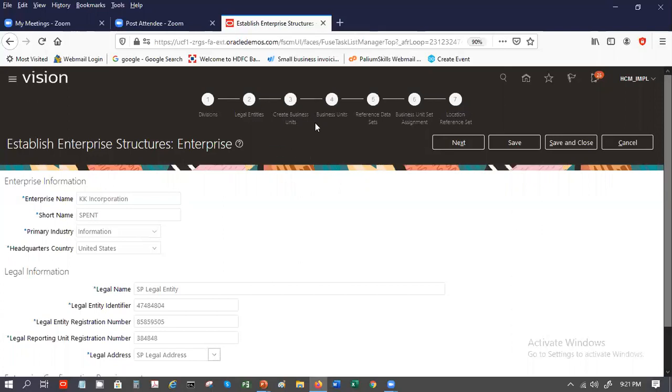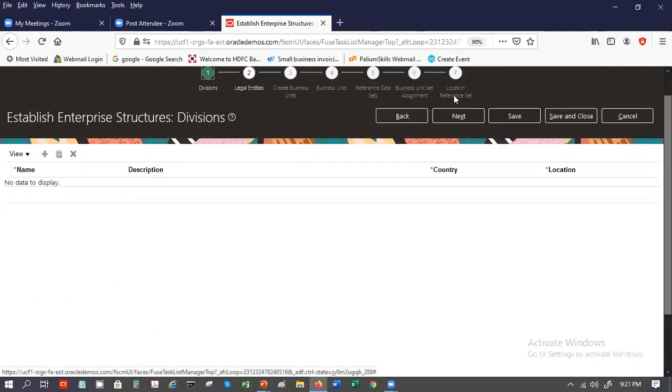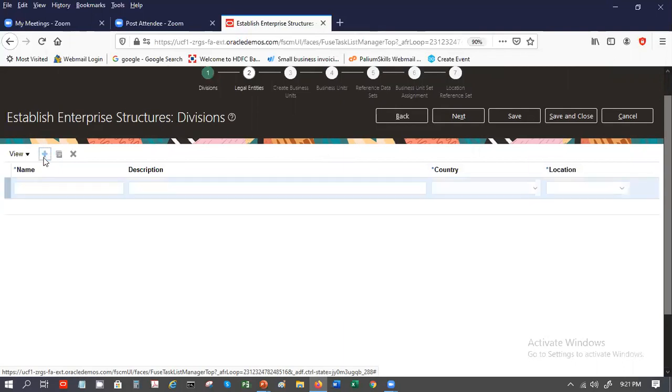About legal entity, we talked about business unit. So these you have to set up one by one. Let's continue with the interview to set up more legal entities, and we say next. So name, description, country, location, this is for the divisions. If you need any division, you can create them.